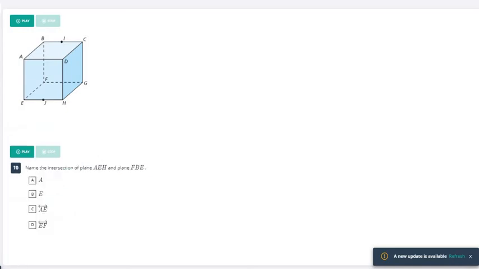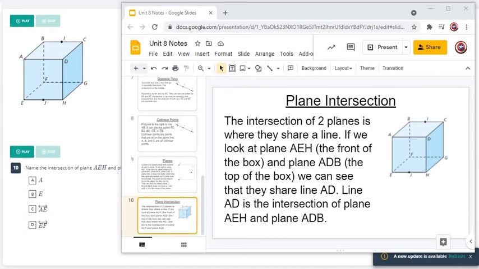All right, number 10 here. So this slide is talking about plane intersections. In the notes, I'm talking about plane AEH. Any plane is named by any 3 points on that plane, so that would be the front of this box. And ADB, A, D, and B, so we're talking about the top of the box. This is the intersection. That's where this front plane and this top plane meet, which is line AD.